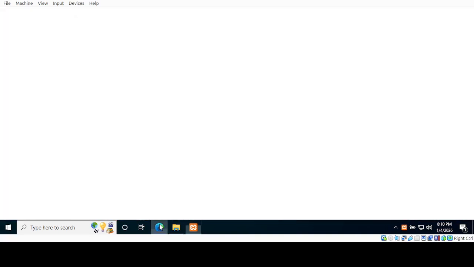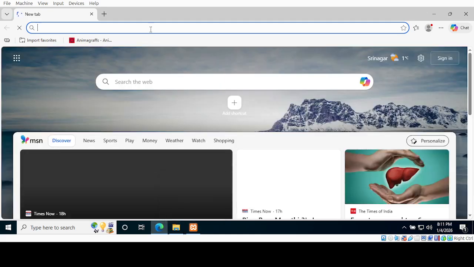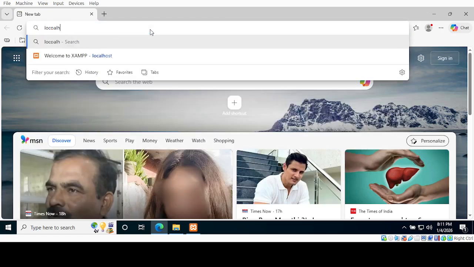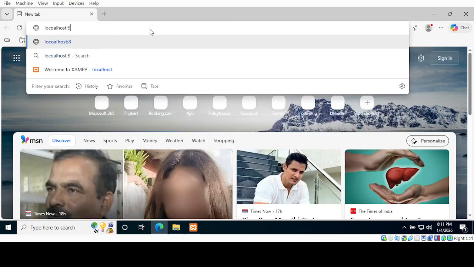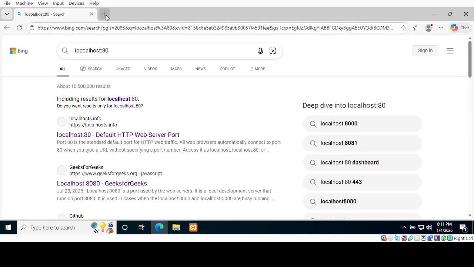Like if we can go to localhost, port 80.